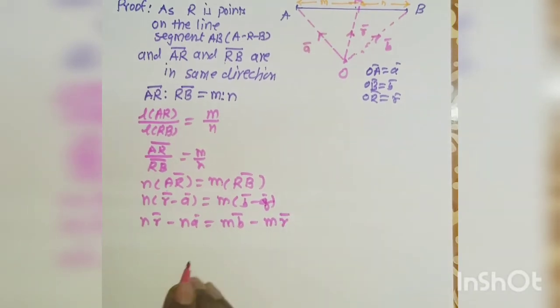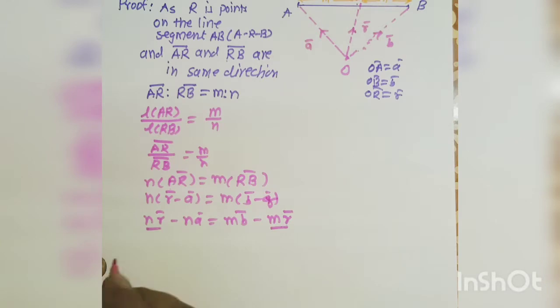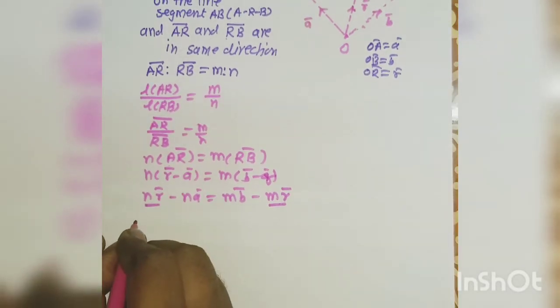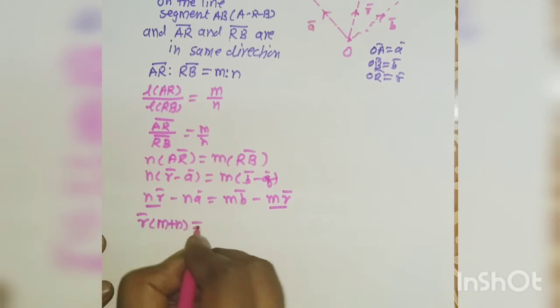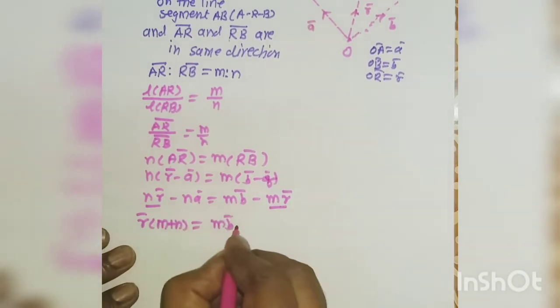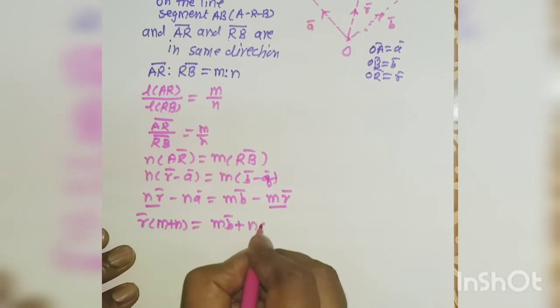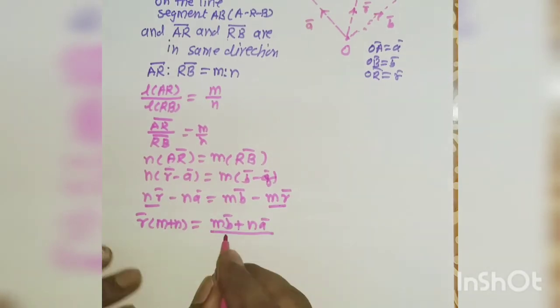Now we take the two terms with r bar on the left hand side and the other two terms on the right hand side, that is r bar (m plus n) is equal to m b bar plus n a bar.